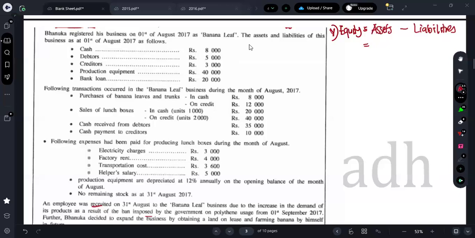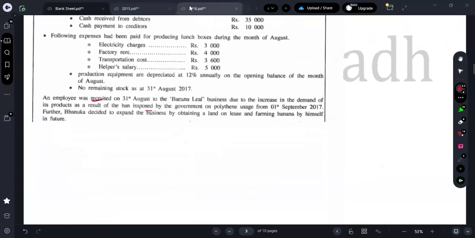On the beginning date, what is the value of total assets? 8,000 plus 5,000 is 13,000, so 53,000. What's the value of total liability? 3,000 plus 20,000 is 23,000. So 53,000 minus 23,000. The value of the equity is rupees 30,000. So very easy question. Next one is what?